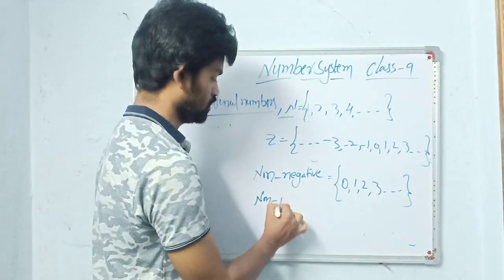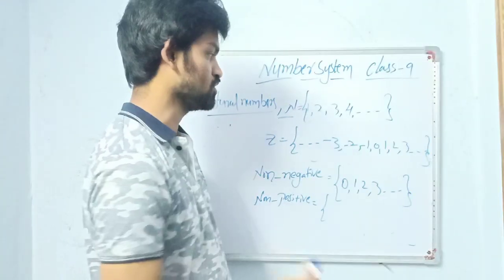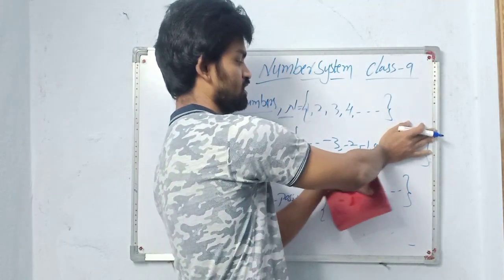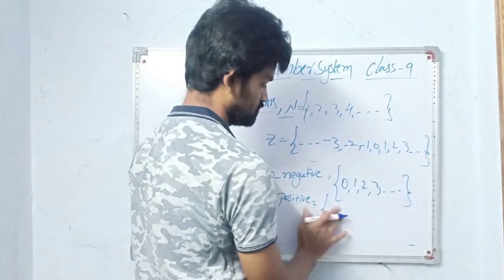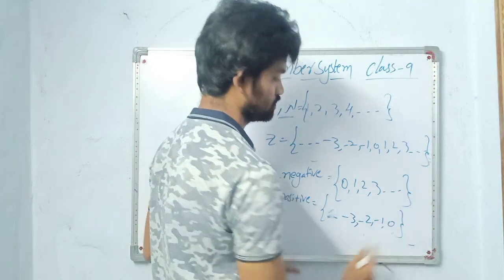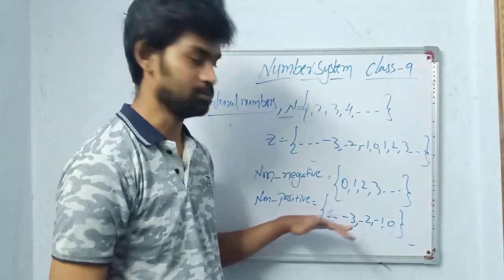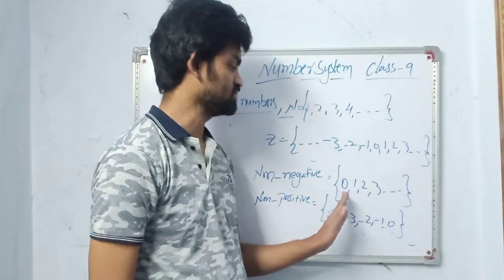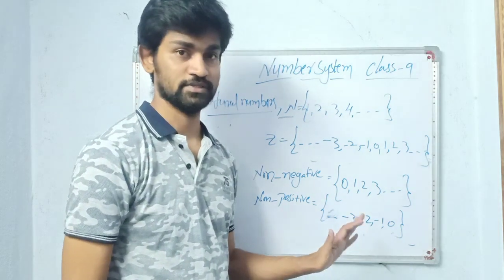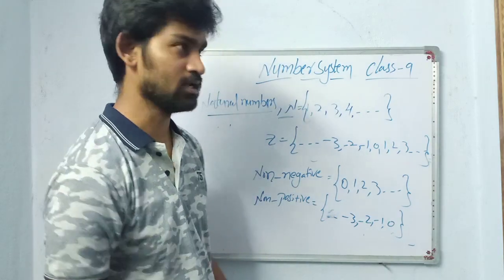Next, non-positive. Non-positive numbers, we just have to remove positive numbers. Then 0 along with negative numbers: -3, -2, -1, 0. This is the difference between non-negative and non-positive. Very important. Keep these in mind. Non-negative are 0 and positive numbers. Non-positive are 0 and negative numbers. Note this difference. The next type of numbers are rational numbers.